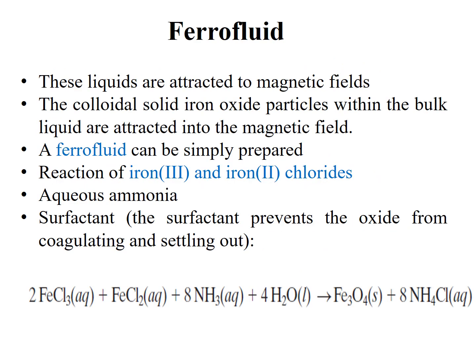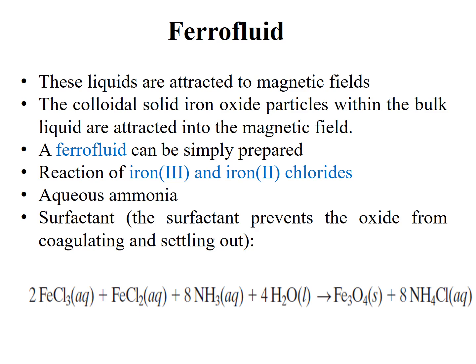These liquids are attracted to magnetic fields. Actually, the colloidal solid iron oxide particles within the bulk liquid are attracted to a magnetic field. A ferrofluid can be simply prepared by reaction of iron 3 and iron 2 chloride with aqueous ammonia in the presence of a surfactant. The surfactant prevents the oxides from coagulation and settling out.